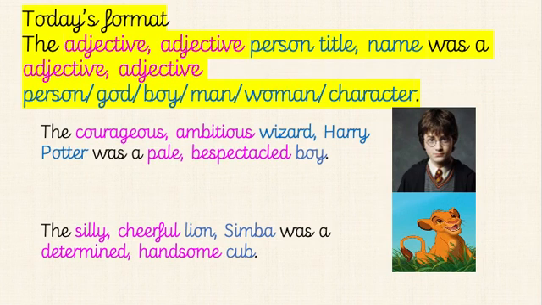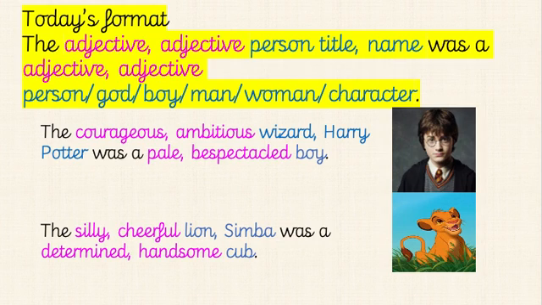Right, okay. So today's format, as I said, we're doing something a little bit different, and for the first few slides I'm going to get you to just have a little think about how you could write this sentence. So on this slide you can see that I've already given you some examples. So today's sentence is going to look like the, and then we're going to have 2 adjectives with a comma in between, the person's title, the person's name, and was a, and then 2 more adjectives to describe them, and then say what they are: a person, a god, a boy, a man, a woman, a character, a girl, whatever.